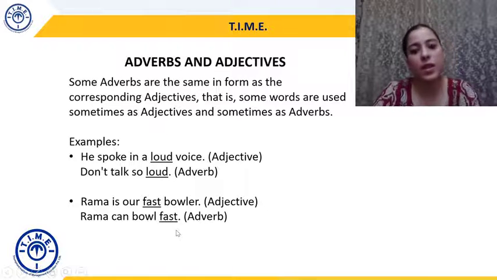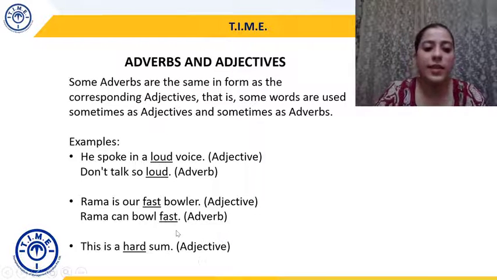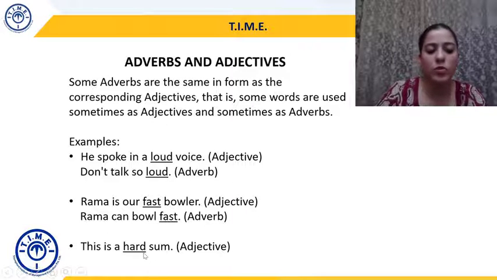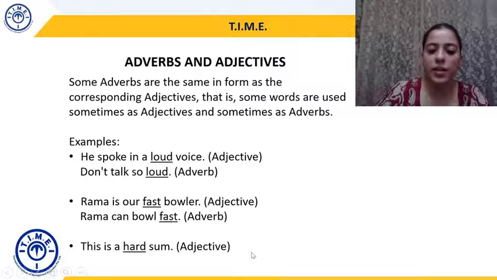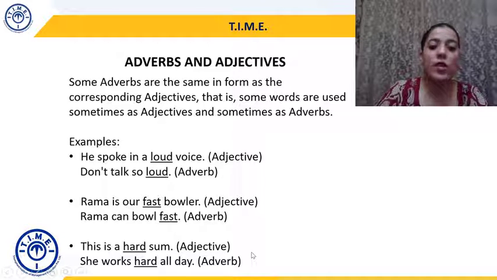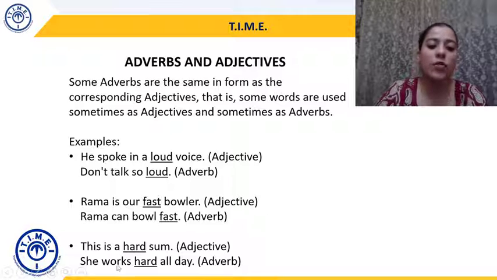So fast here becomes an adverb. Similarly, this is a hard sum. It's a hard mathematical equation or problem to solve. It's something difficult, right? So here, hard is qualifying the noun sum. So that's why hard is an adjective here. But if I say she works hard all day, then here hard is modifying the verb works, and that's why hard here is an adverb.